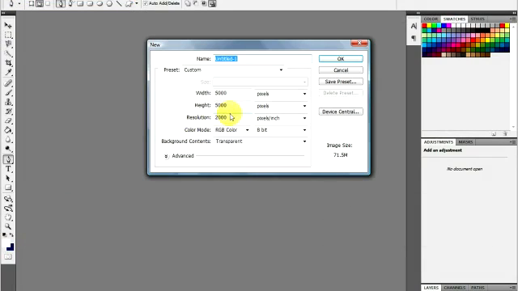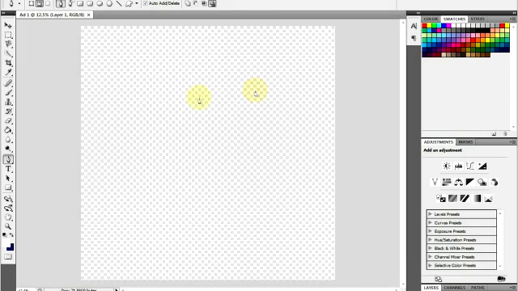Select File and then click New. Make the file whatever size you need. For instance, if you will be placing the ad on the internet, the width and height should be the size of the space you have for it, and the resolution should be 72. If you are printing the ad, then the width and height should again match the ad size, but the resolution should be much higher. Name this Ad 1 and click OK.